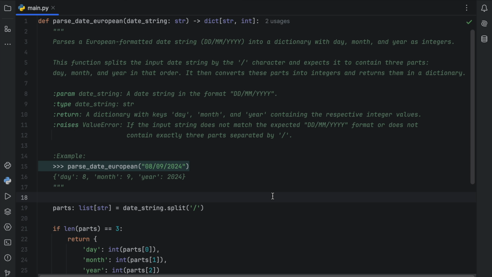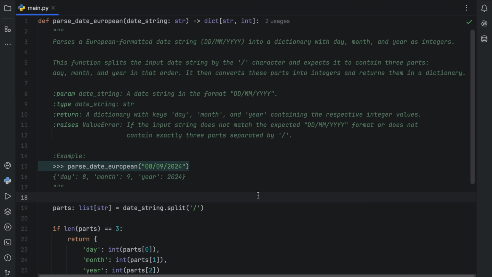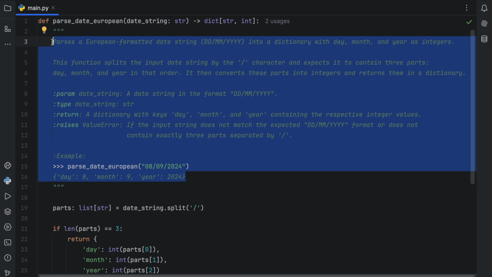So I absolutely recommend you add docstrings to all of your functions. The only exception being that if you're writing a throwaway script, which means a script you're only going to run once in your life, you're probably not going to want to waste your time with all of this writing. And that's quite understandable. But if it's something you think that a lot of people in the future are going to be using, or even yourself, adding this information is vital.